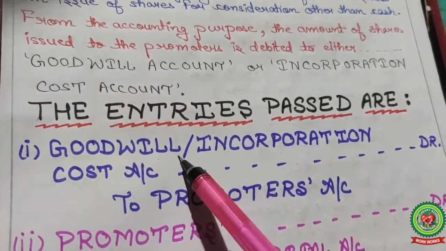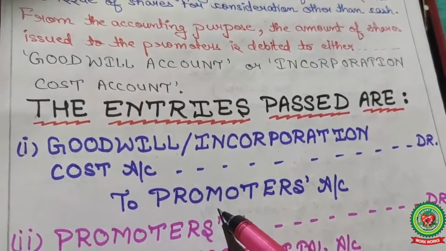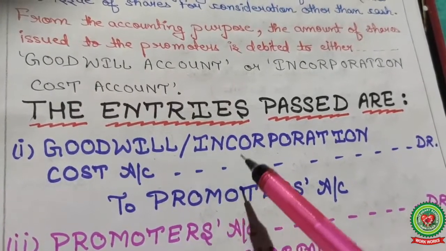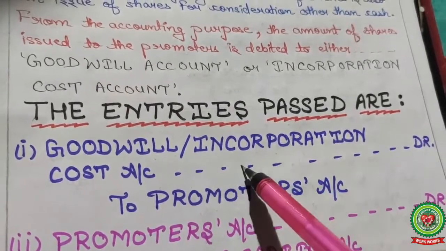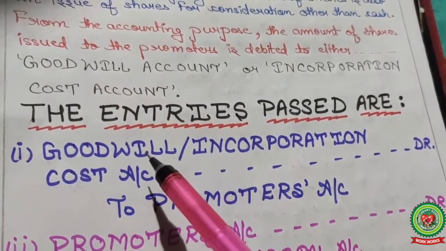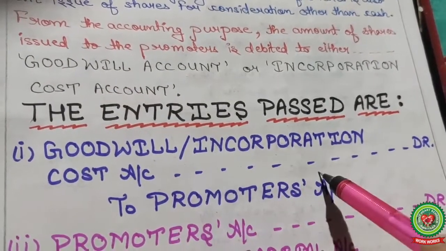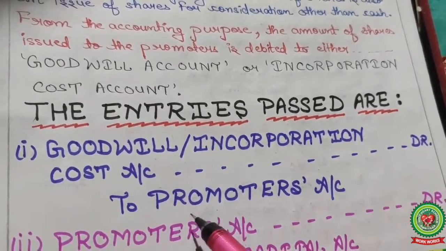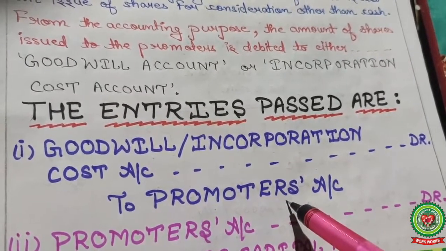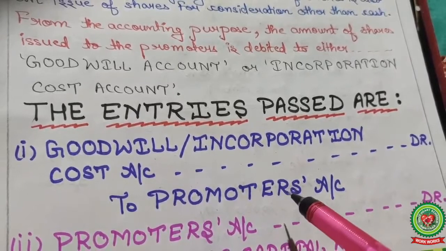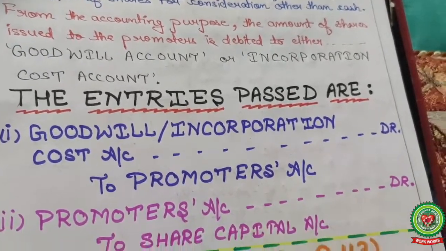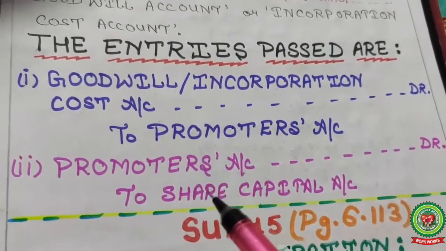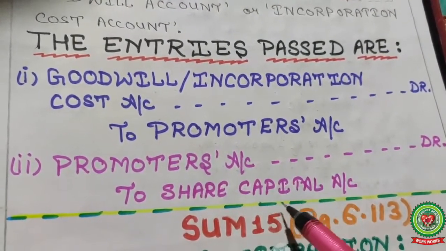For goodwill, the company paid the promoters. Debit all expenses and losses, that rule is applicable here. So goodwill account is debited, or incorporation cost account is debited, to promoter. Debit the receiver, credit the giver. To whom was it provided? Promoters.